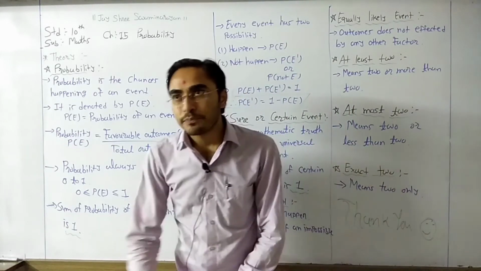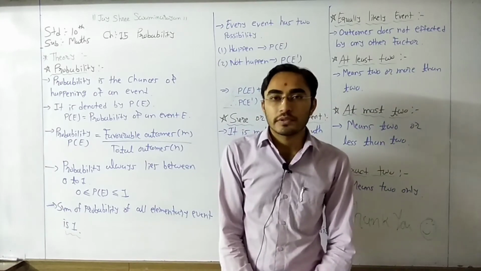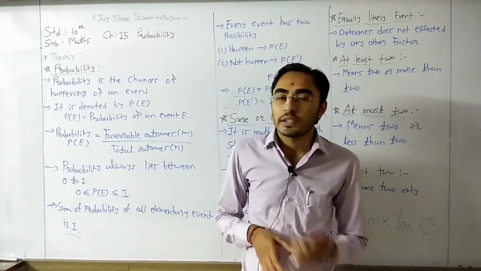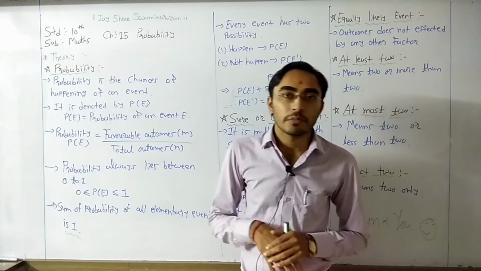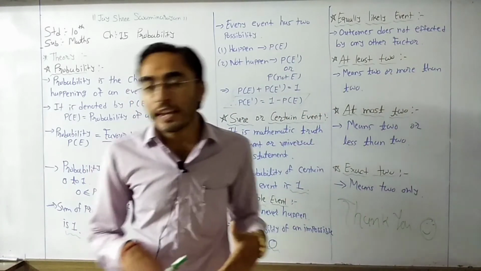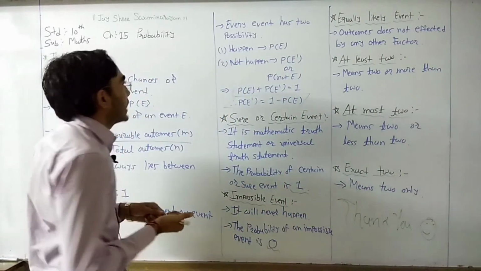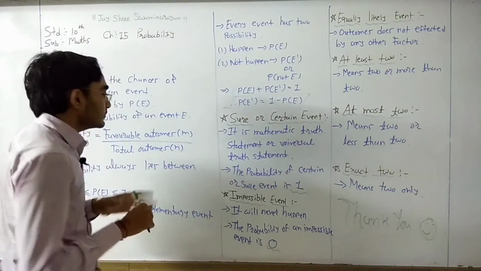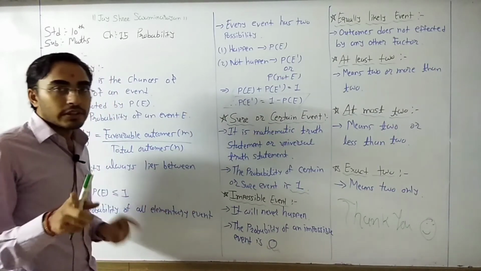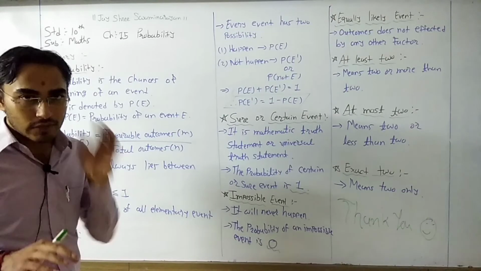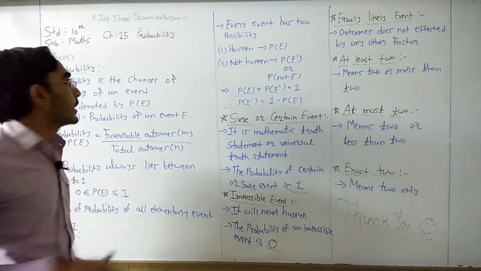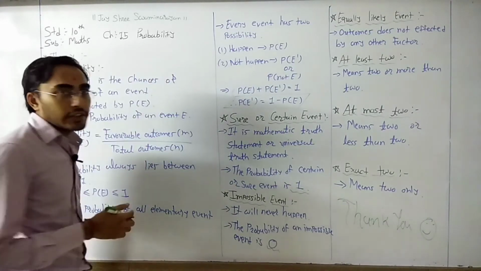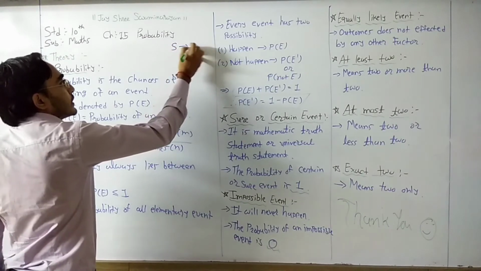Alternately, in standard 8, there was a chapter on direct and inverse proportion. This is a case of direct proportion, so we can write it like this. Take the same example: out of 5 times, head will come 2 times.